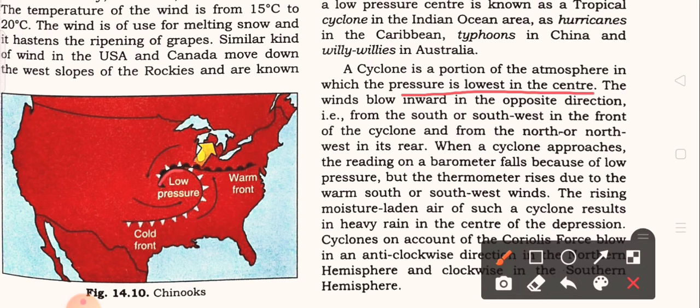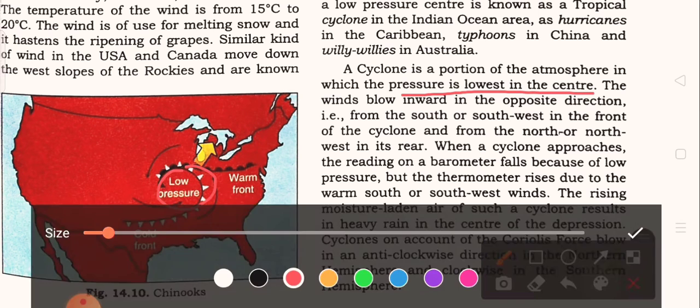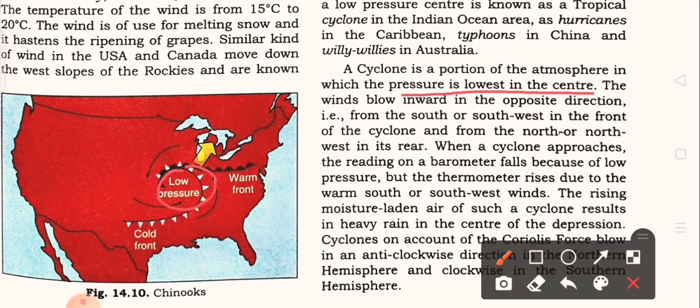So in the center here it is low pressure. So the cyclone has low pressure in the center and the wind blows inward in the opposite direction. The wind blows inward in the opposite direction, that is from south or southwest in the fronts of the cyclone and north or northwest in the rears.